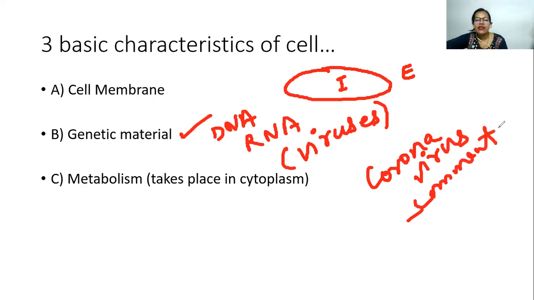Then the third one is metabolism, which usually takes place in the cytoplasm. When we talk about metabolism, we deal with the synthesis of ATP, which is the energy source, and how exactly a particular cell, let it be an animal, bacterial or plant cell, is going to function. All of this is covered in metabolism.